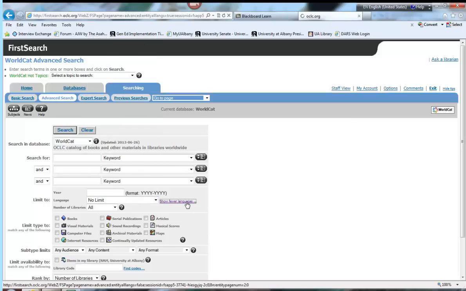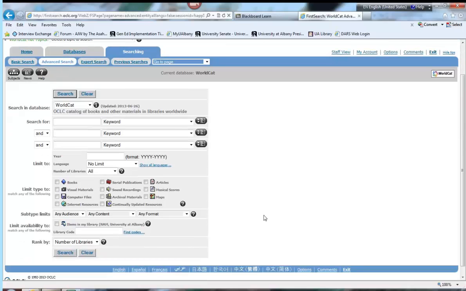In any event, you can limit it by language, and in the case of WorldCat, you probably do want to do that. Otherwise, you'll get so many hits, because remember, these are libraries all around the world. So many hits that are false or that you can't use. It can be overwhelming. You can limit it by the number of libraries, but I never do that. There's no advantage to it. You can limit it by type, as you can see, by audience, juvenile or not juvenile, by content, fiction, nonfiction. I almost never pull down those menus. Format, you can do that too. Search only, for example, for Braille books or audio recordings or something like that.